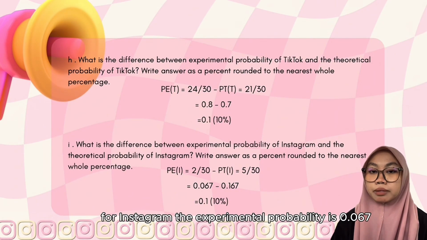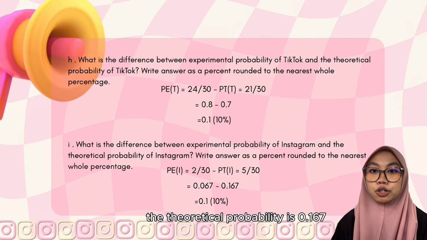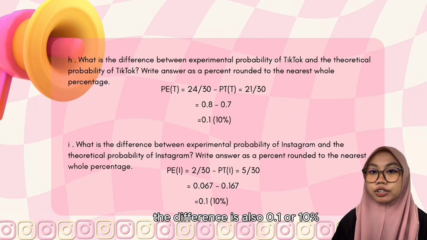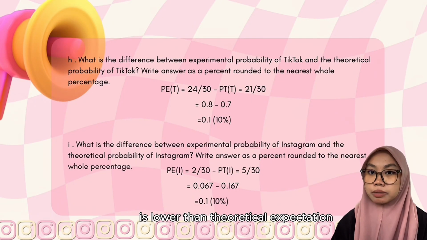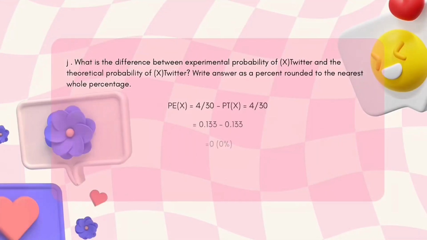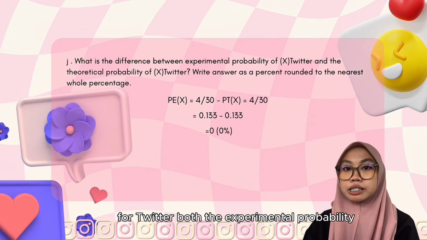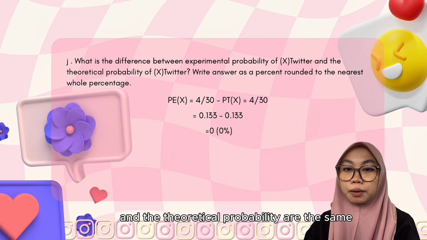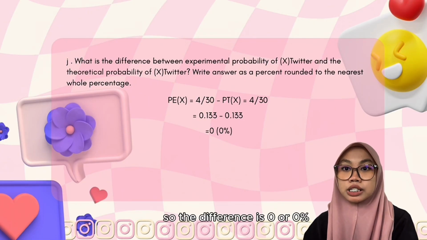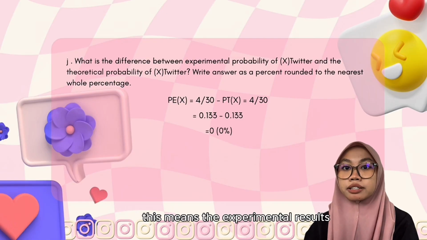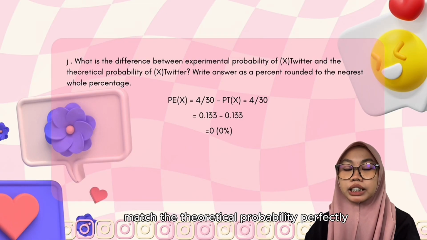For Instagram, the experimental probability is 0.067. The theoretical probability is 0.167. The difference is also 0.1 or 10%. This shows that Instagram's actual result is lower than the theoretical expectation. For Twitter, both the experimental probability and the theoretical probability are the same. So 4 out of 30, which is 0.133. So the difference is 0 or 0%. This means the experimental results match the theoretical probability perfectly.